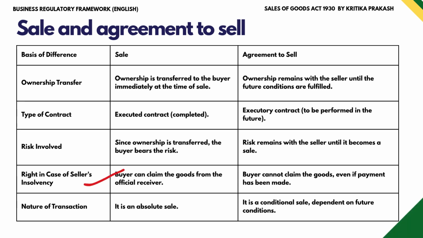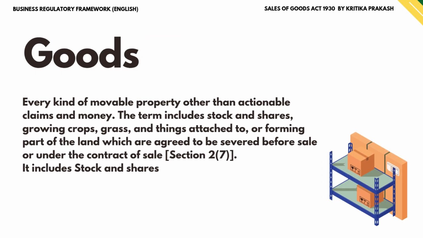The right in case of seller insolvency is on to the buyer who can claim the goods from the official receiver, whereas in case of agreement of sale, buyer cannot claim the goods even if the payment has been made. Nature of transaction in case of sale is absolute, whereas nature in case of agreement to sell depends on the future conditions.